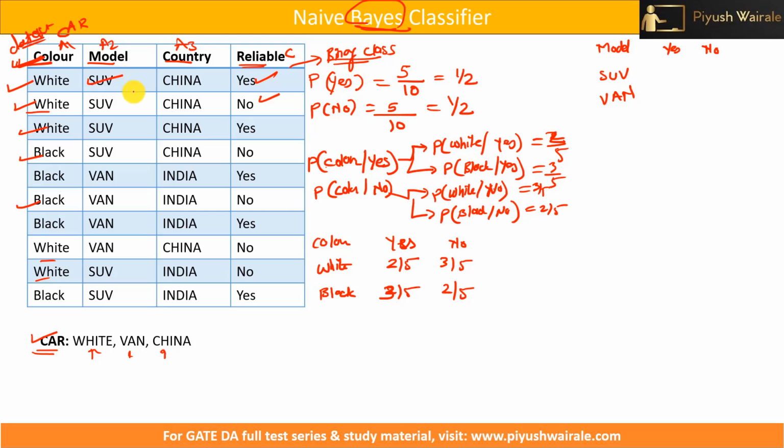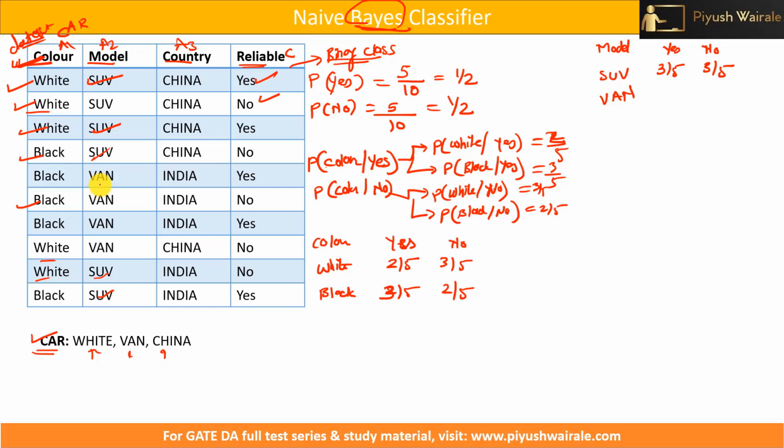How many times does the model SUV come up given that it is S? 1, 2, 3, so that will be 3 by 5. What about SUV given no? 1, 2, 3, that will be 3 by 5 again. What about van?